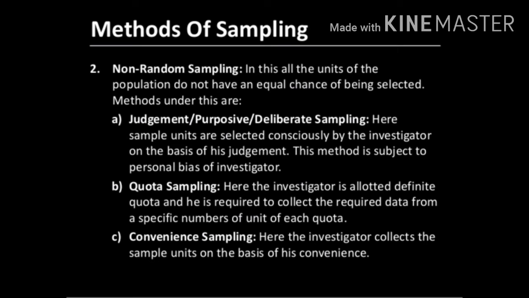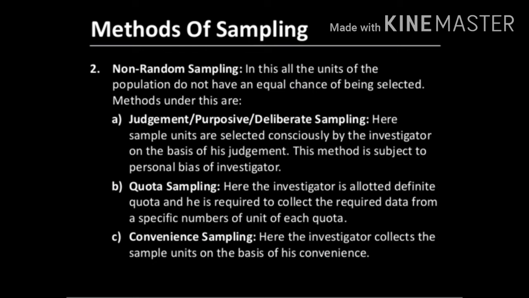The first method is judgment, or purposive, or deliberative sampling. Here sample units are selected consciously by the investigator on the basis of judgment. So here the investigator himself will select the sample. There is no random or lottery method here. This method is subject to personal bias of the investigator.